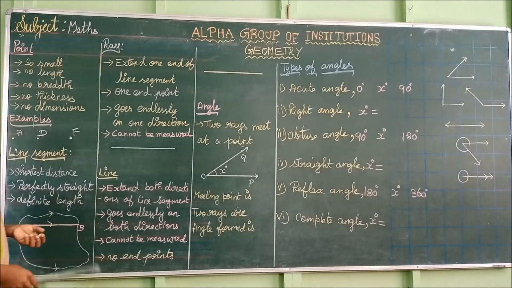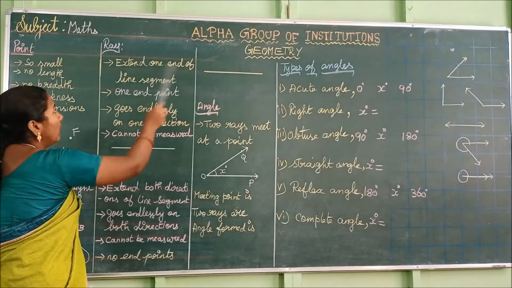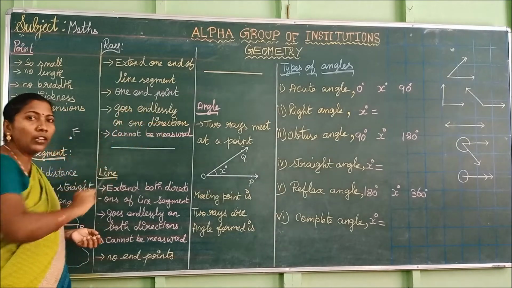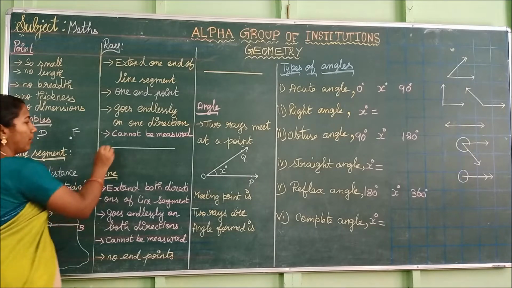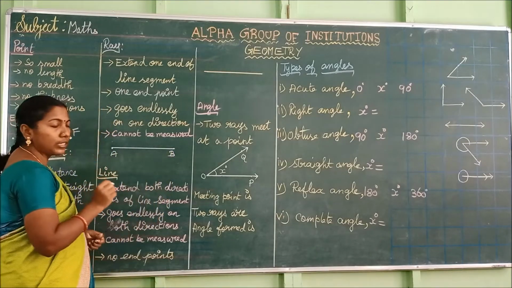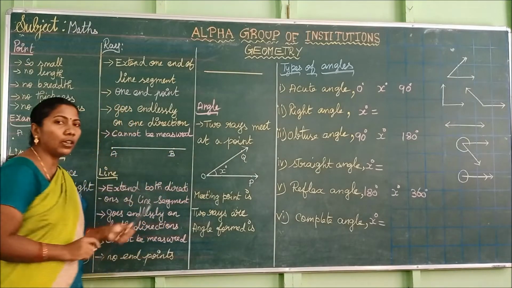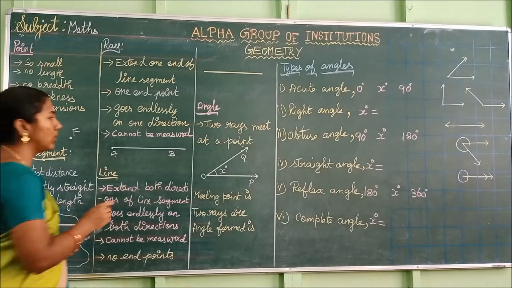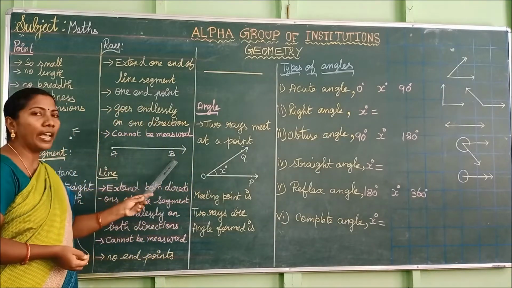Next we are going to see about ray. What is meant by ray? If you extend one end of the line segment, you get a ray. For example, this is the line segment AB. Now I am going to extend one of its ends. I am taking this end B and extending it. In order to represent the extension, we have to use an arrow mark, so you put the arrow mark like this. We call this figure a ray.